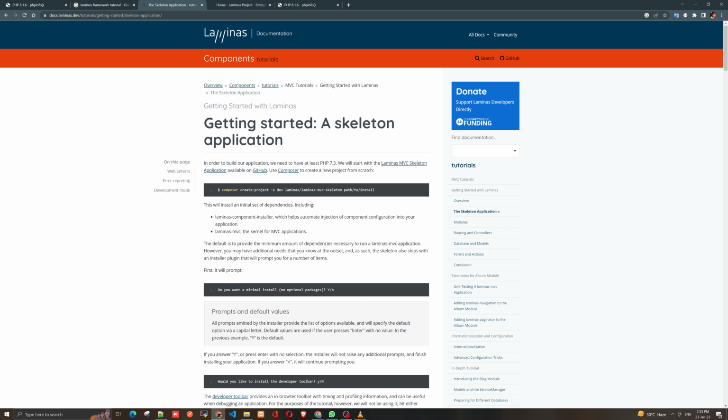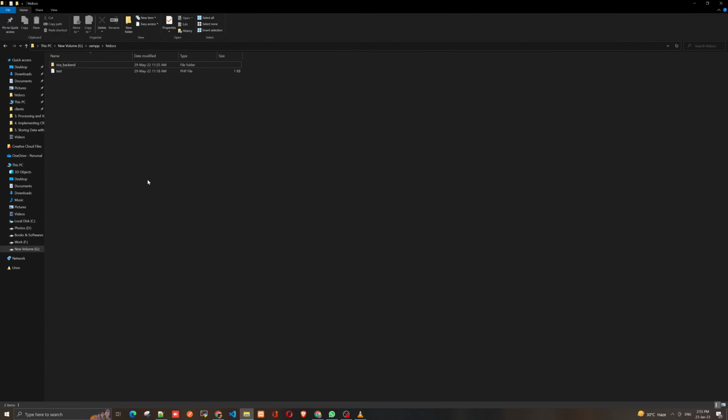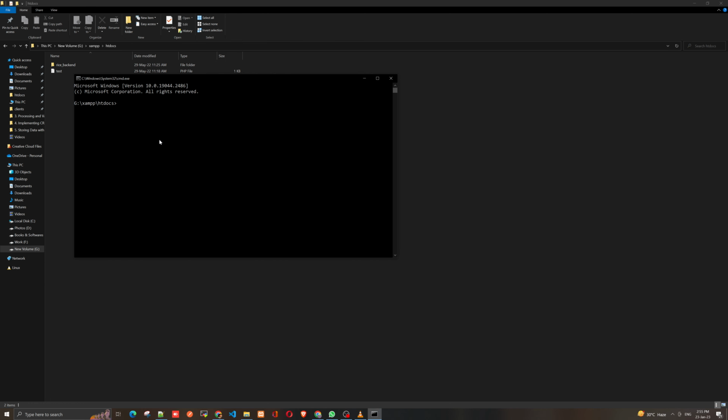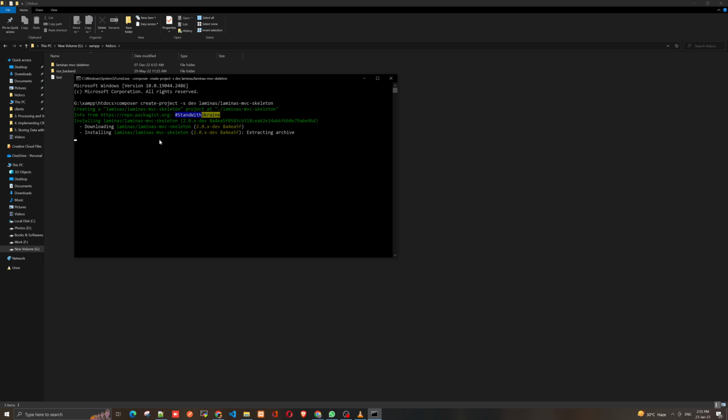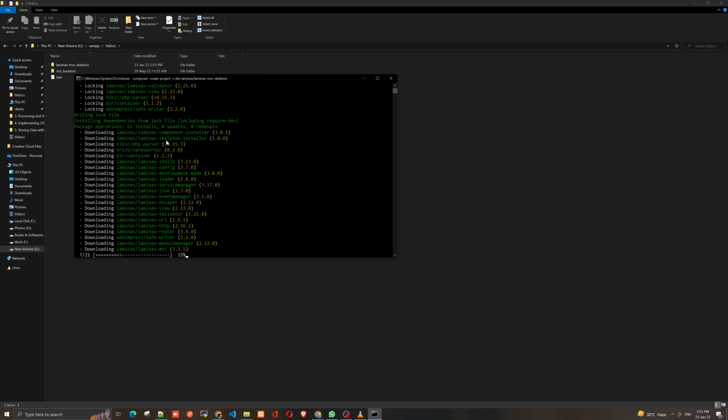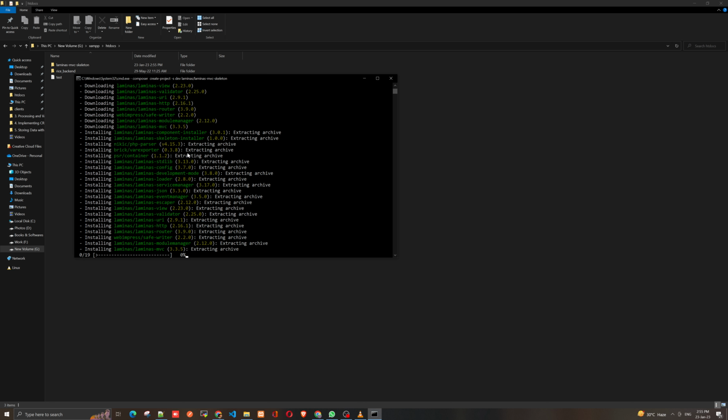This is the command, and this is the path to install. I'm going to my folder where I want to install it, opening the command line and running composer create-project for Laminas skeleton. Now it's downloading. It will take some time.